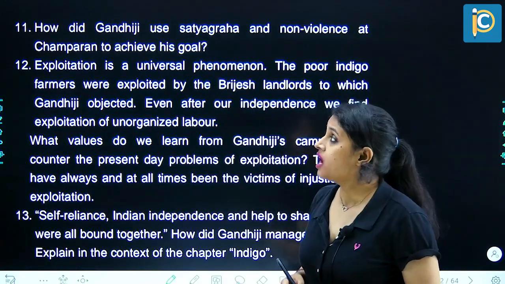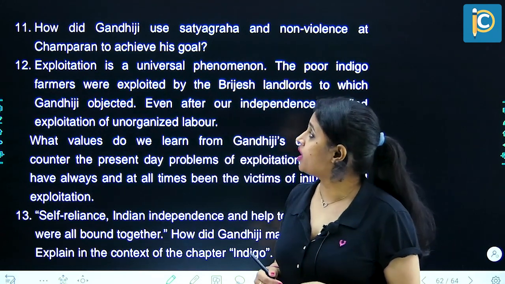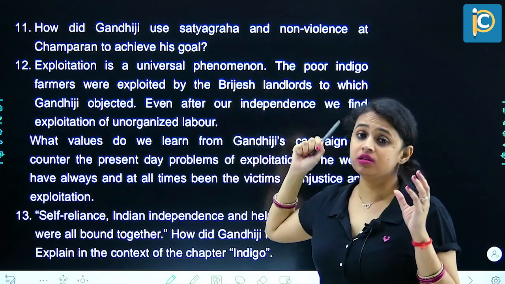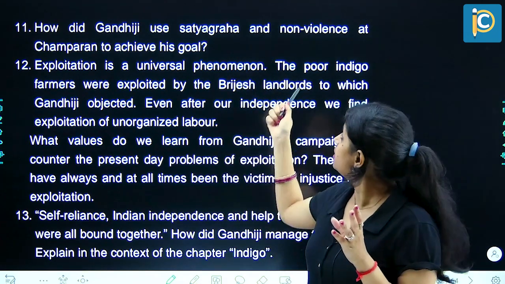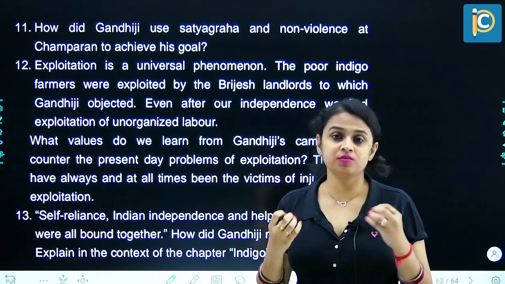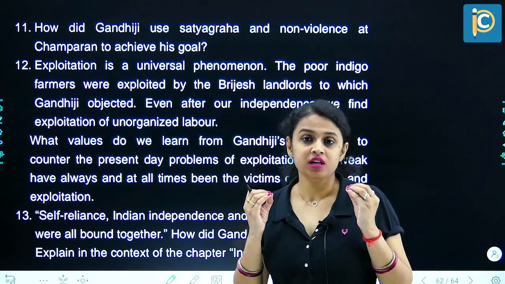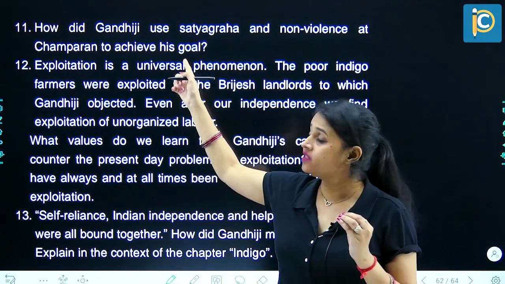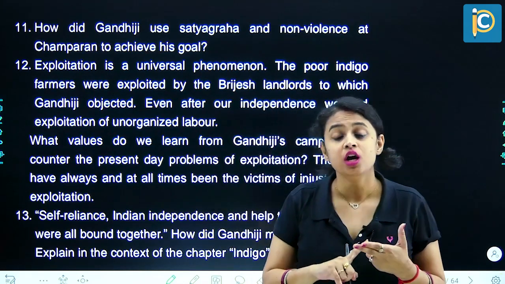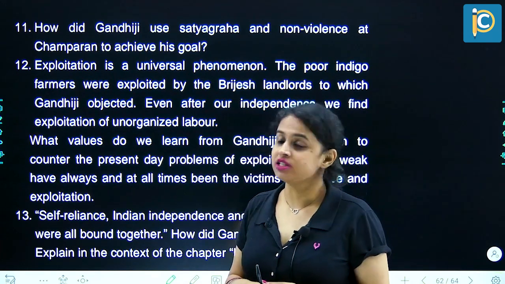Next question. How did Gandhiji use Satyagraha and non-violence at Champaran to achieve his goal? So Gandhiji had always stuck to his ideals of Satyagraha and non-violence in order to achieve his goals. He never lost his patience. He was always trying to search for the truth, and he was always acting in a peaceful way. So again, this answer is discussed under the short answer type question and the NCERT section. You will find the detailed answer there. Please refer to that section. Moving on to the next question.